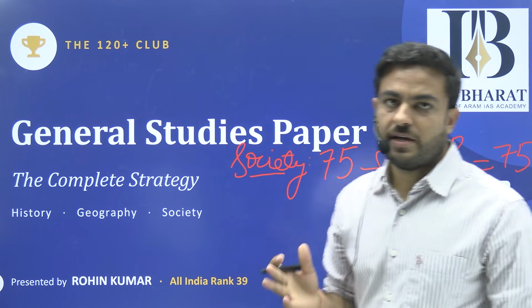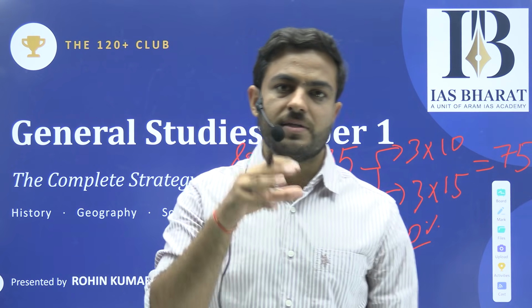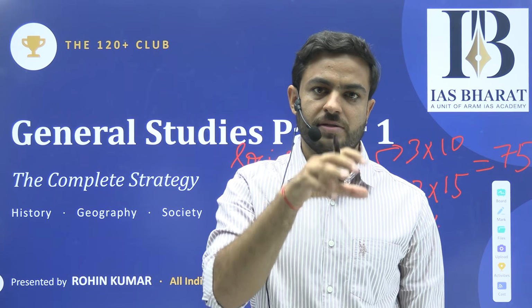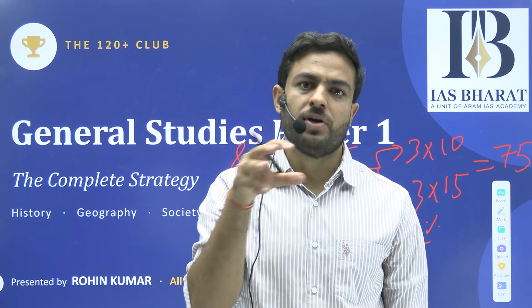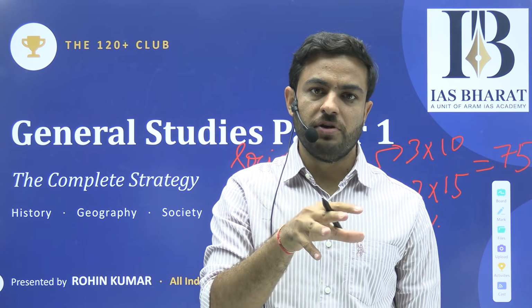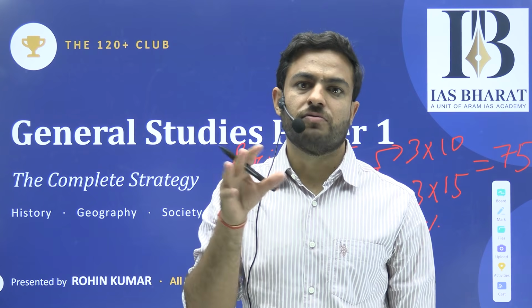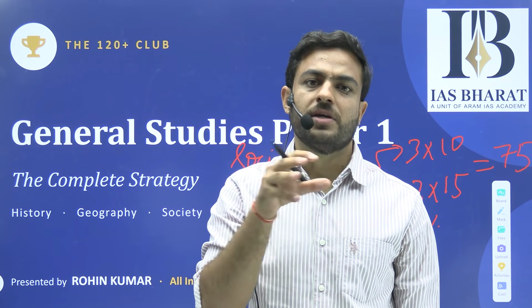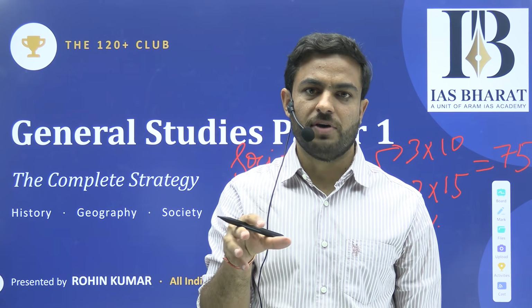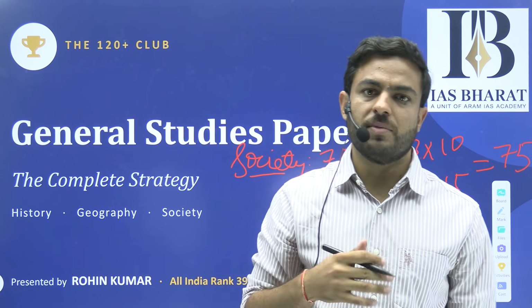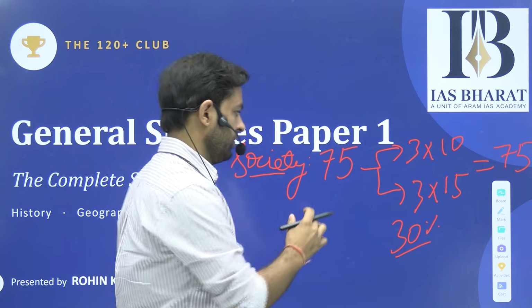So we have a clear segregation after this discussion: our paper is divided into 3 parts. History, which is 30%, 75 marks. Second, geography, the biggest chunk, 100 marks, 40% of the paper. Third is the Indian society section, which is 75 marks, again 30%. So that amounts to 250 marks of your paper.